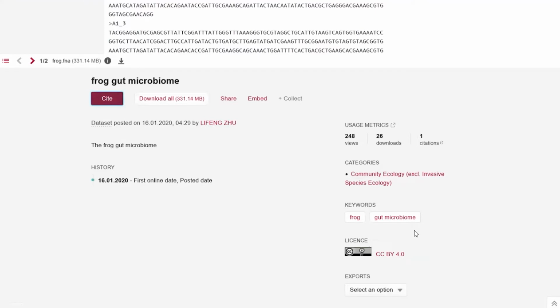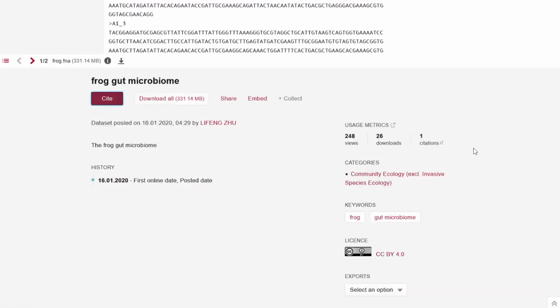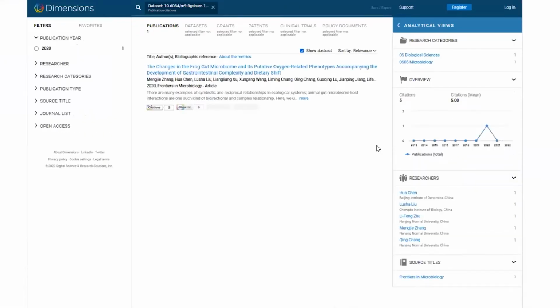One thing that this group did do really well, though, was they put that DOI in the paper that they published. And because of that, it shows up here as a citation. So when I click on this link, it's going to take us to the Dimensions database. This is a sister company of Figshare's. We're all under this umbrella of Digital Science, a much bigger company. And Dimensions is just a massive database, over 30 million right now, publications, data sets, all this stuff.